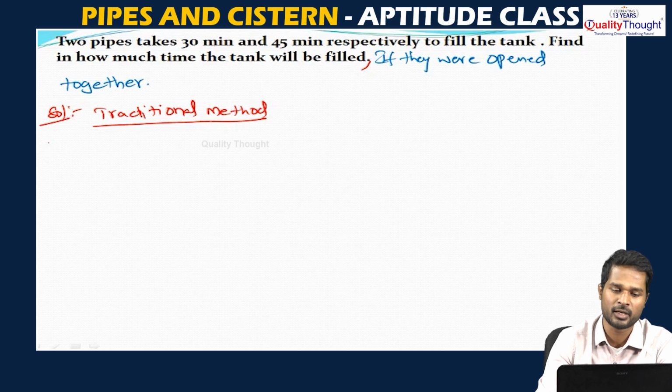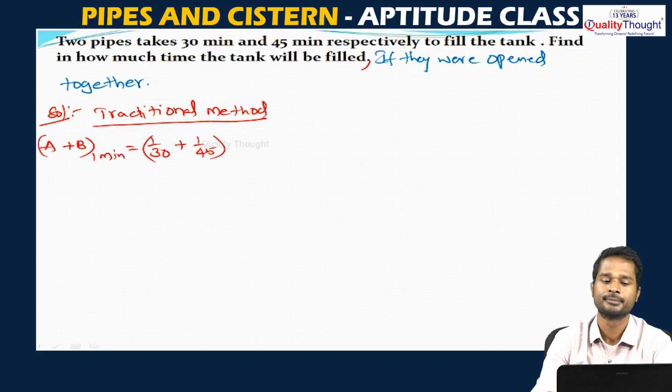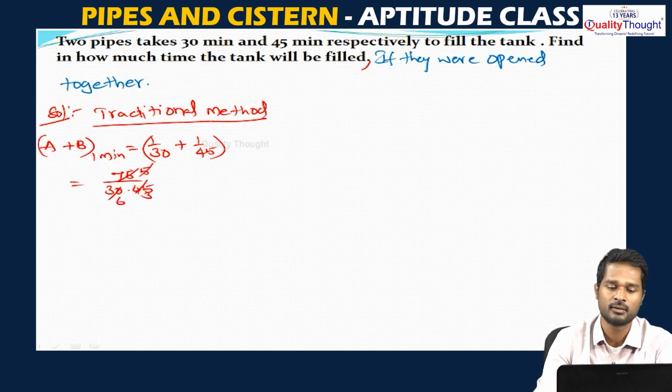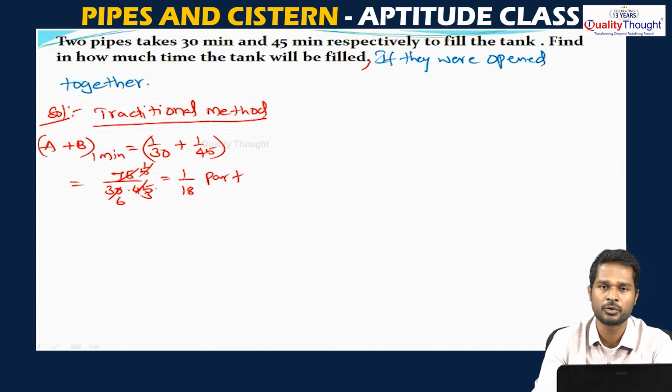So, take two pipes as A and B. One pipe is A, another pipe is B, and I am taking 1 minute. So, the 1 minute part of A is 1 by 30 plus the 1 minute part of B is 1 by 45. Then if you take the LCM, 30 plus 45, that is 75 by 30 into 45. 15 5s are 75, 15 3s are 45, 5 1s are 5, 6 is 1 by 18 part. So, if both the pipes are opened together they will fill 1 by 18th part in 1 minute.